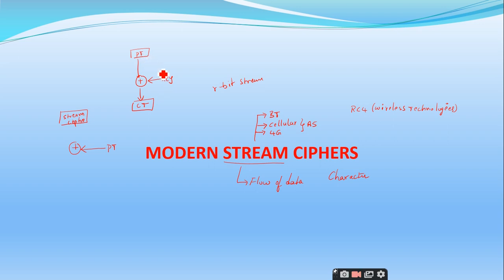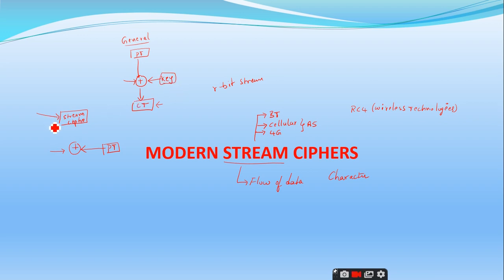This is the general process of any encryption technique. You take n bits of plain text, n bits of key, and you perform some mathematical operation. In general, the exclusive OR operation is used for encryption. It's a very simple technique, and the result will be a ciphertext. This is the general method of any encryption technique. But in the stream cipher, the same thing remains. You have a plain text and you perform an exclusive OR operation of this plain text with a key, but that key is not a direct key like this.